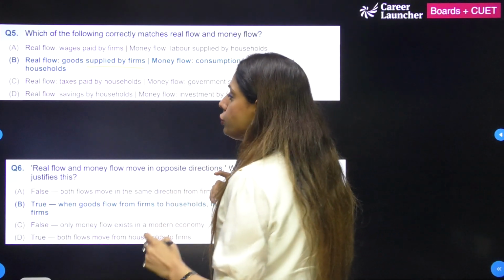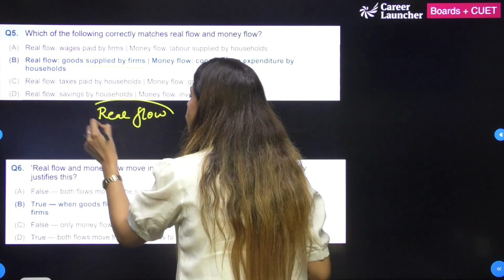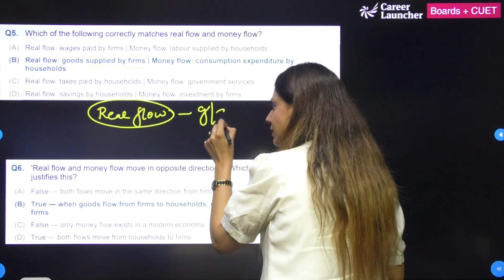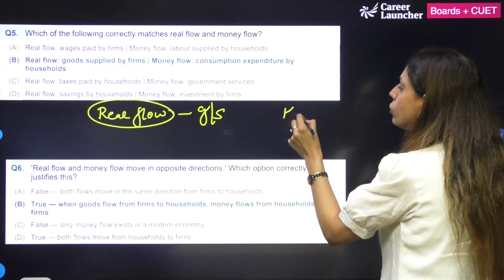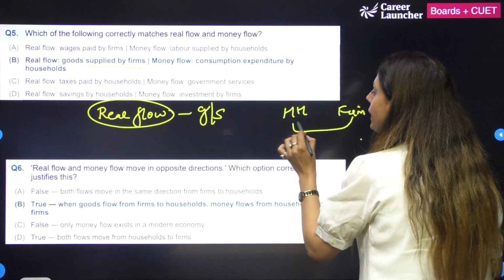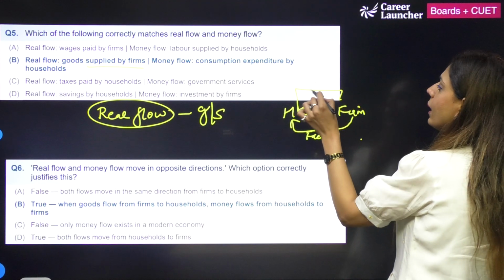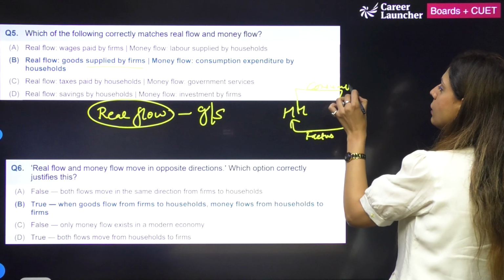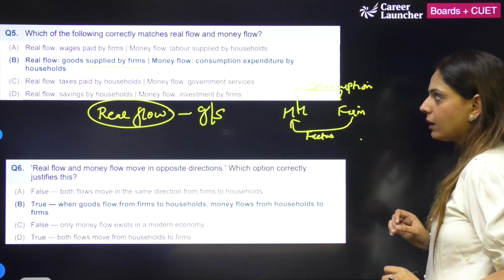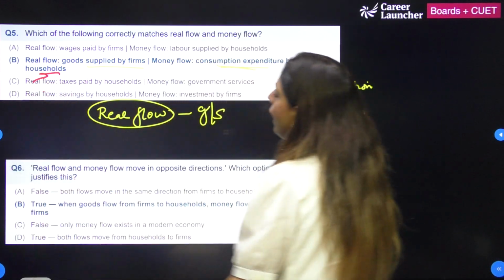So as I told you, what is real flow? Real flow is something which is related to goods and services, like households and firms paying factors of payment to them, and here we are using the consumption of goods and services, and money flow is consumption expenditure by the households.